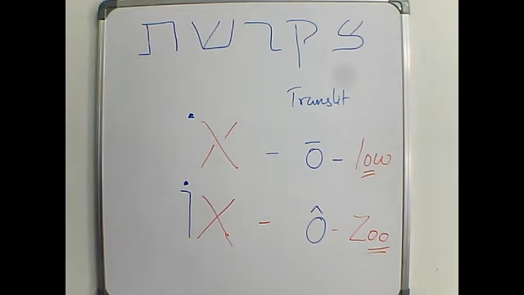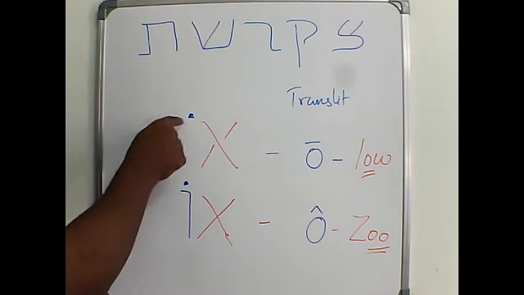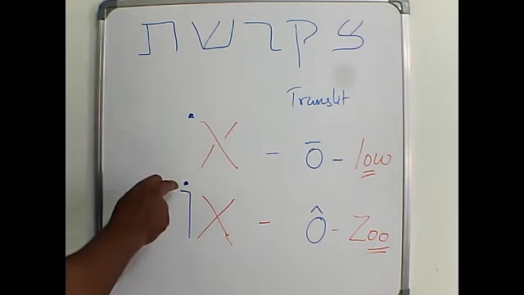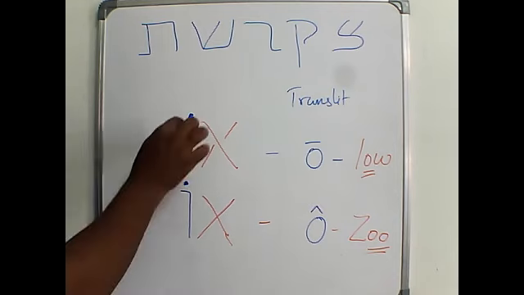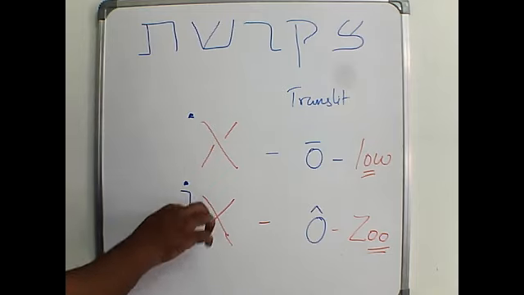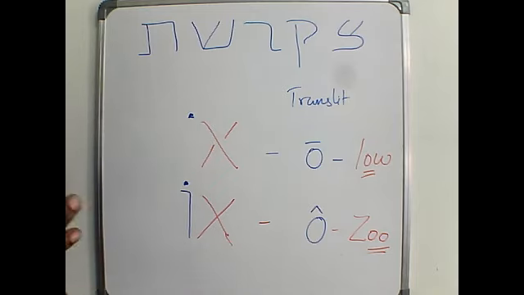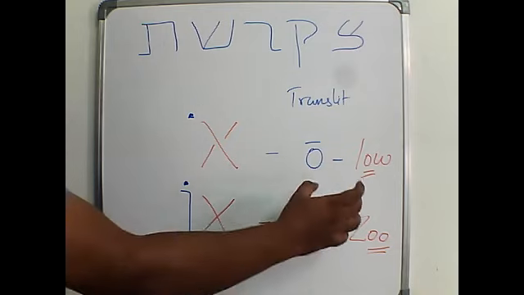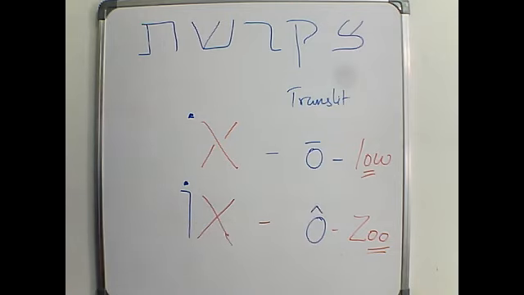These are all minor differences. Okay, you don't have to be much worried. But the idea is that when you see this dot above vav, your focus should be on the idea of O sound. Okay, O sound. So that you can keep it in mind.